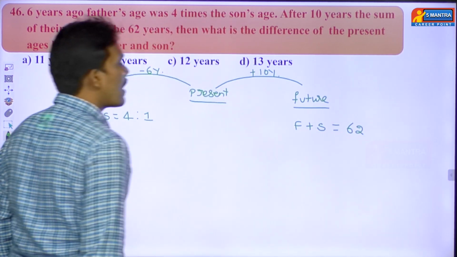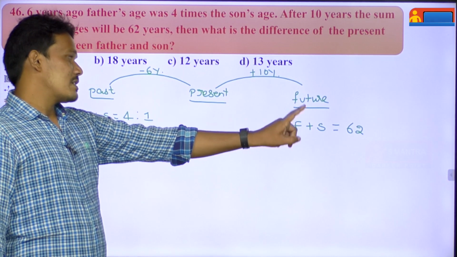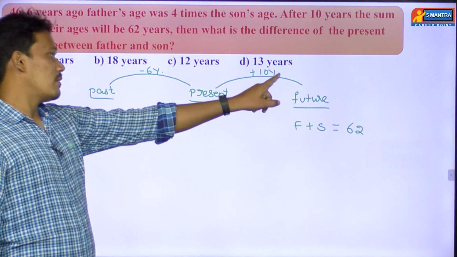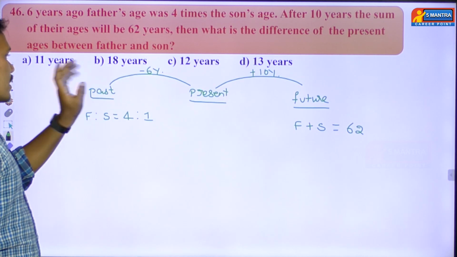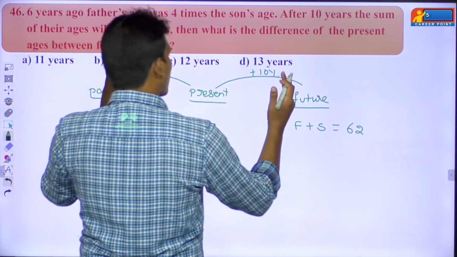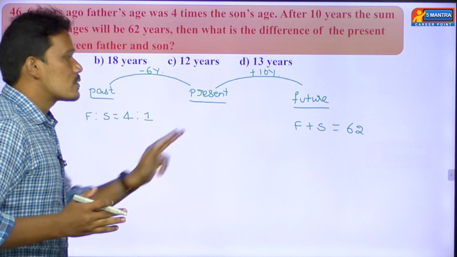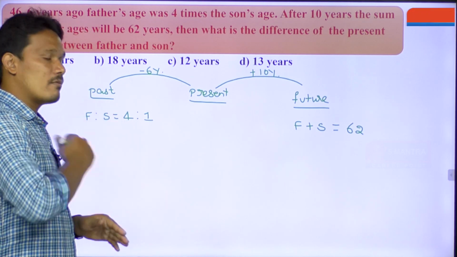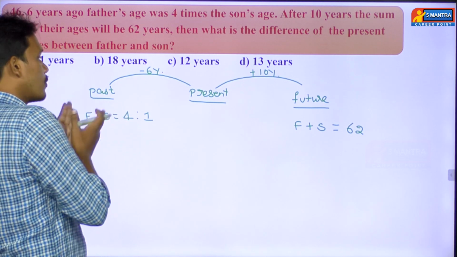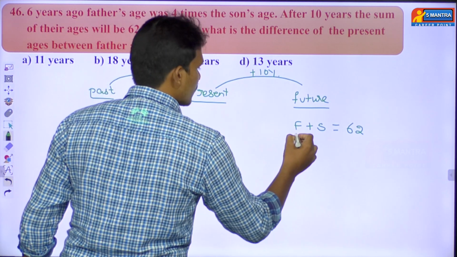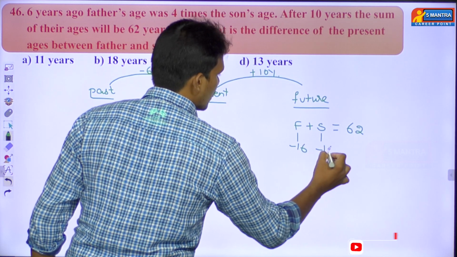The two 10 years back. Okay. Yes, here first you come from future to present. Then afterwards again you have to come from present to past. Yes, here there's a difference of how many in total? There's a difference of 6 years, means both have to come 16 years backward. Both have to come to past, which means you have to subtract. The father has to come 16 years backward, in the same way, the son has to come 16 years backward.